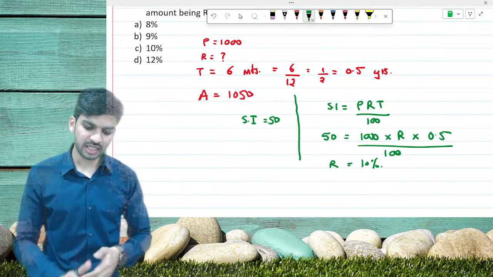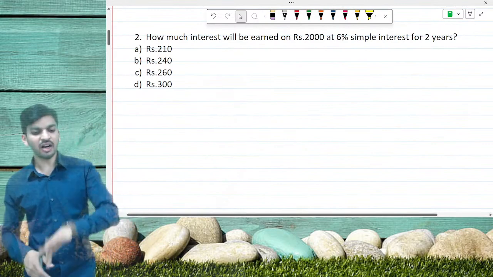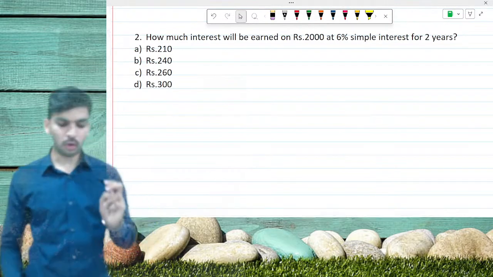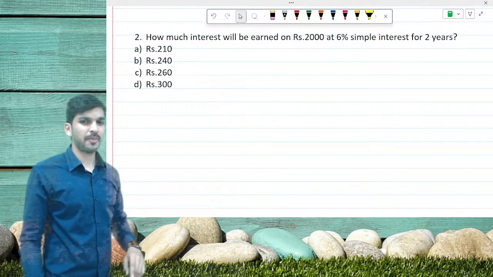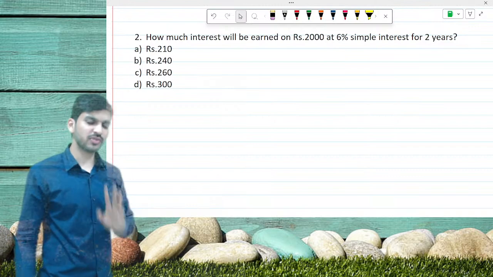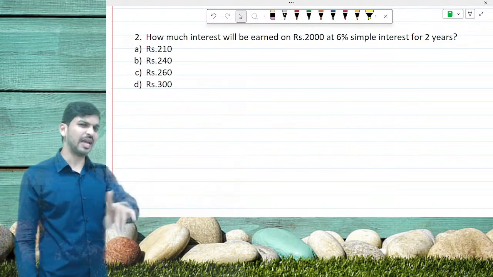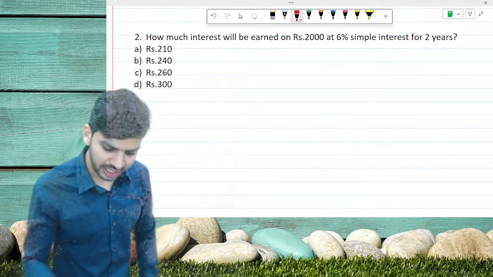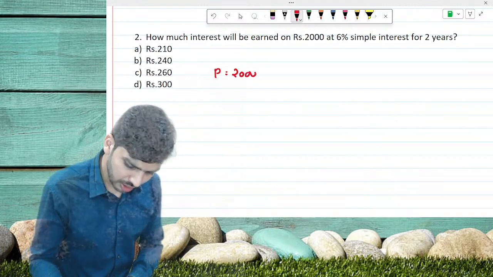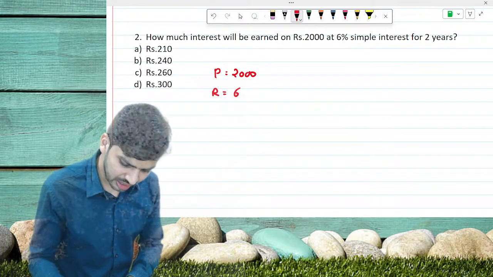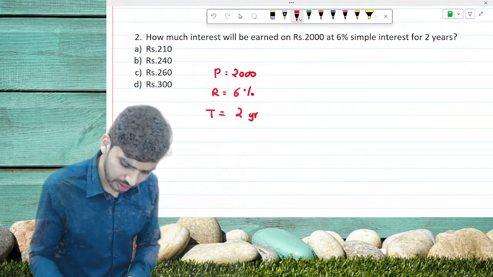Let's go for the second sum. Question number 2. How much interest will be earned on rupees 2000 at 6% simple interest for 2 years? Firstly, tell me which kind of sum is this? Type 1, type 2 or type 3? Very easily it's type 1, because we can see the given data. Principal is equal to 2000, rate of interest is equal to 6% and time is equal to 2 years.